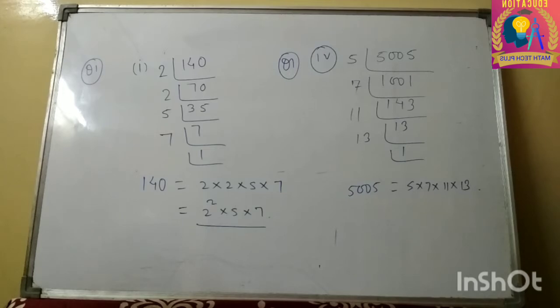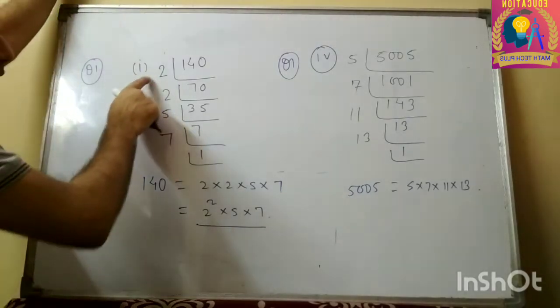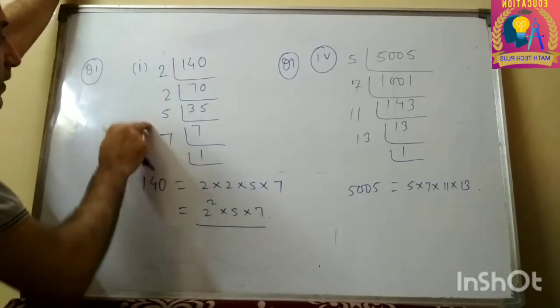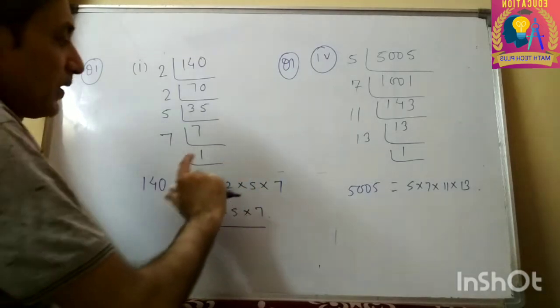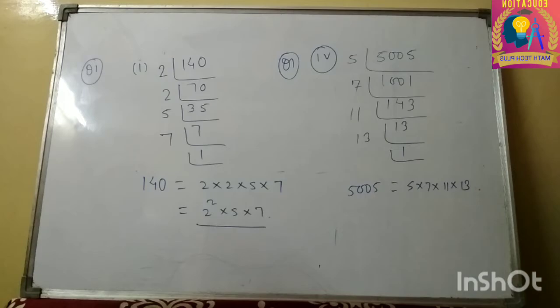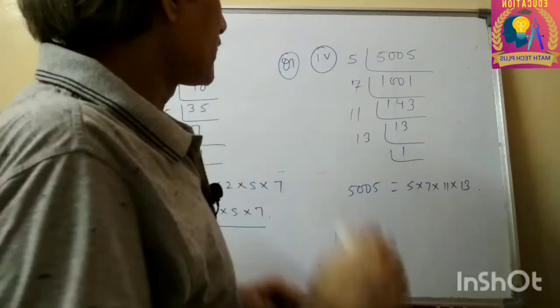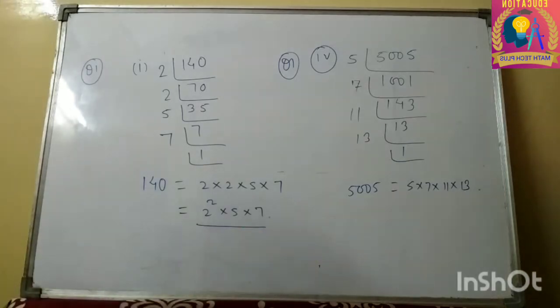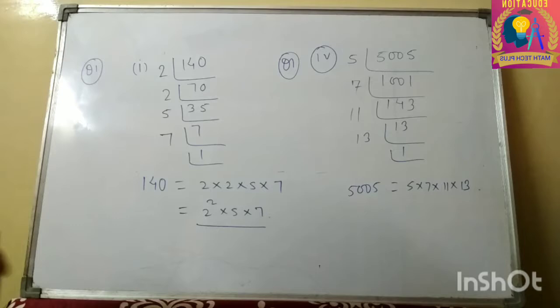So I think you have understood the concept. How to do this? Sequence is not important. If you divide by 7 or by 5 first, by changing the order, the factors won't change. But if you move in a sequence in a proper way, then it becomes easier for you to solve the question, and it will take less time. So please note it down.